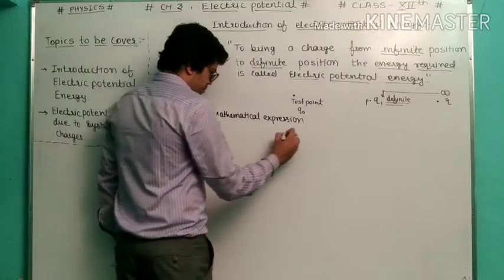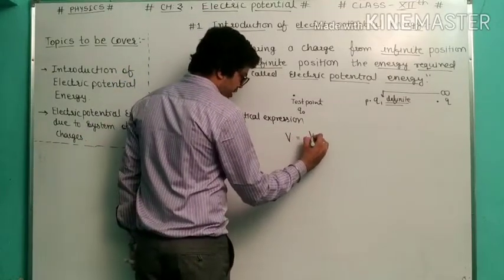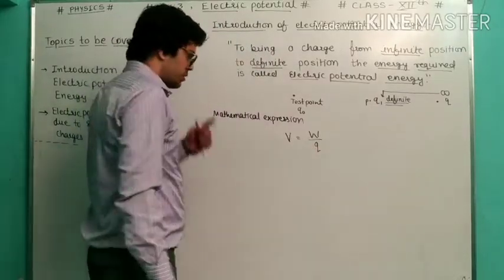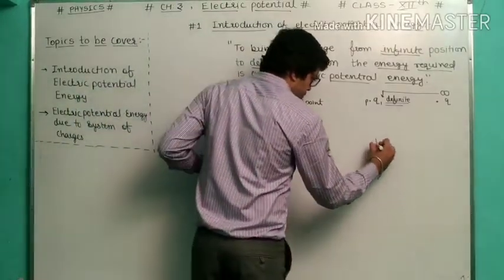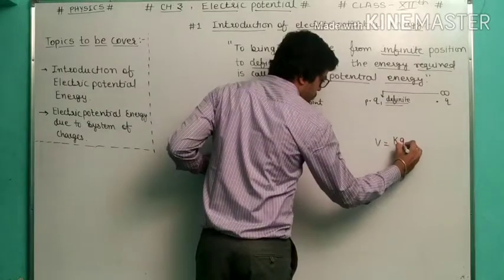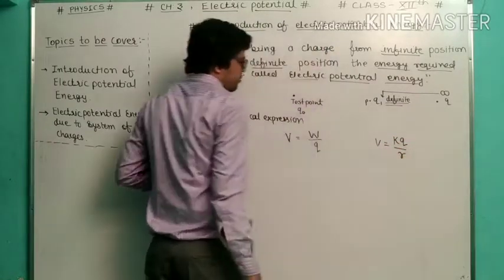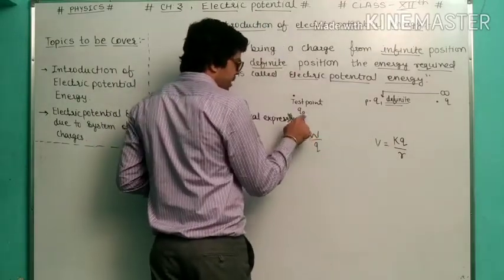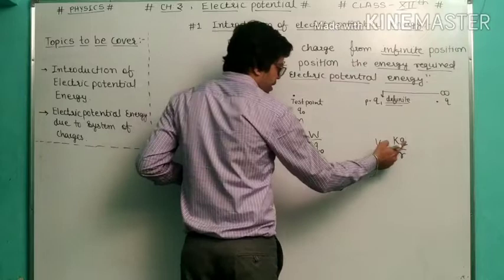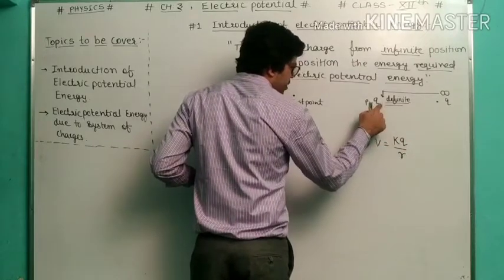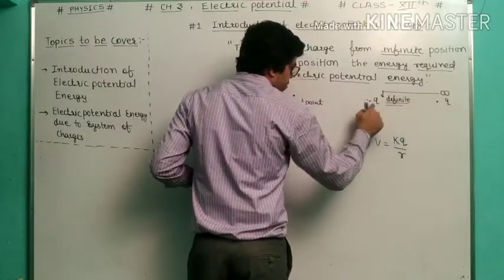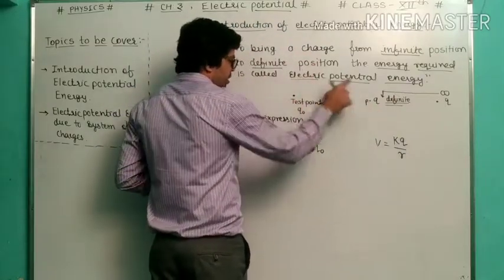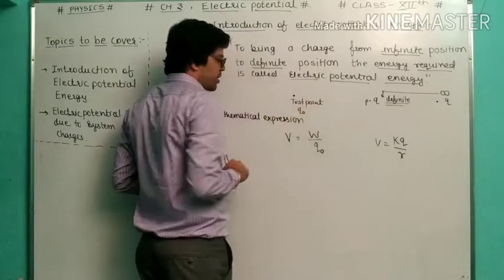As you know, the basic formula of electric potential is work done per unit charge, and electric potential is equal to kq upon r. Here we are bringing a charge q to point p from infinite to definite position in the region of this test charge q0.